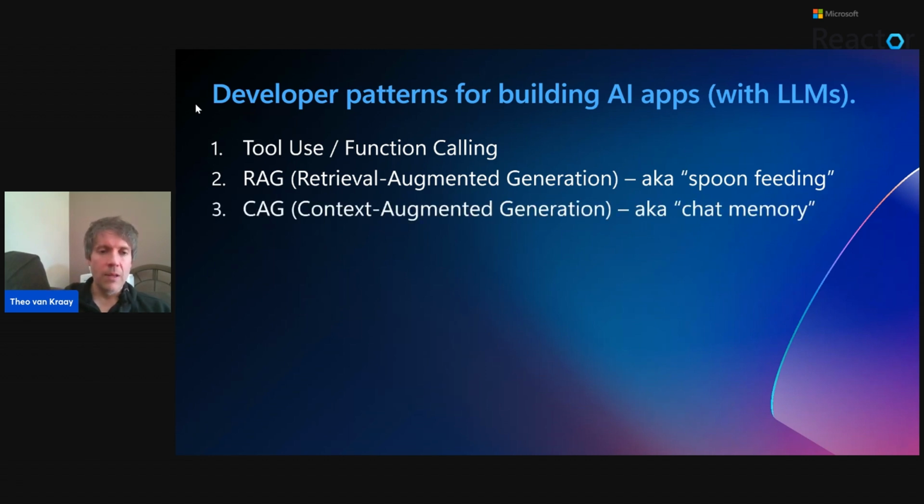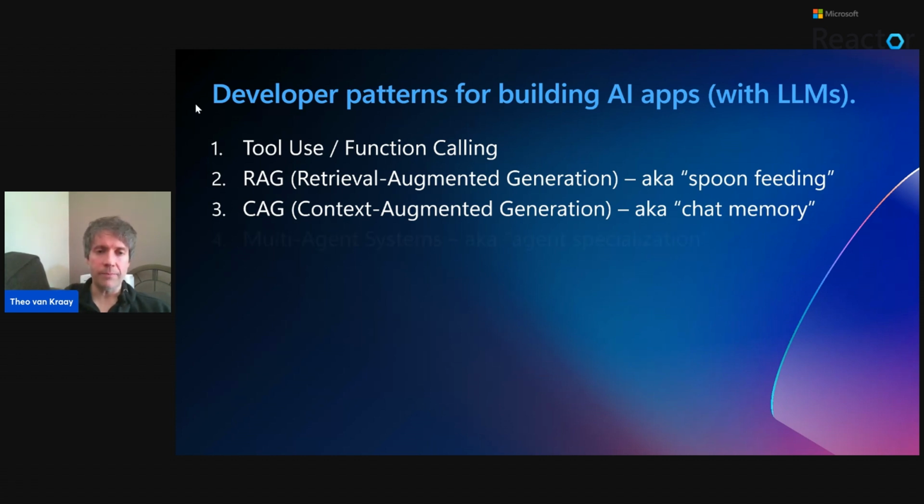Context augmented generation, or CAG. We do like creating complicated acronyms, don't we, for things that should be simple. Also known as chat memory. So most implementations are doing this now, storing the responses and the chats that were previous, and then feeding that into the context of the LLM. So again, it's giving you a more appropriate, accurate response.